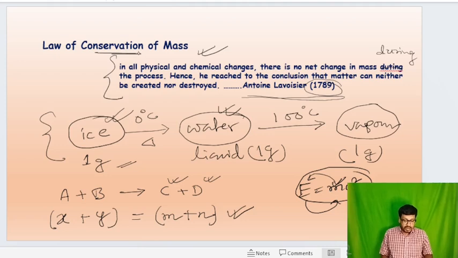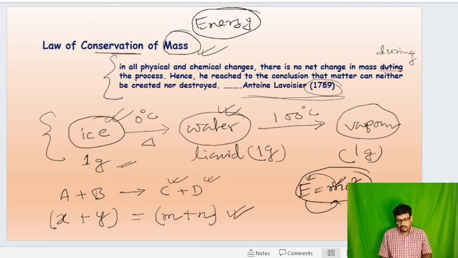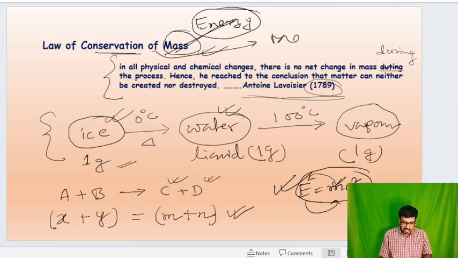That means not only mass is conserved, and not only energy is conserved. Now it is stated that mass and energy are both simultaneously conserved.